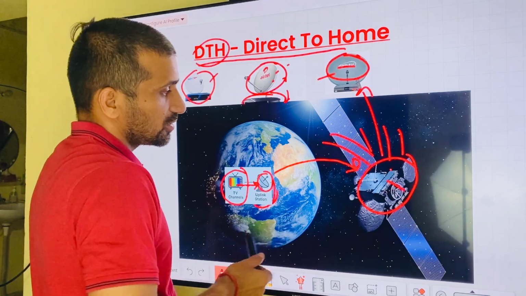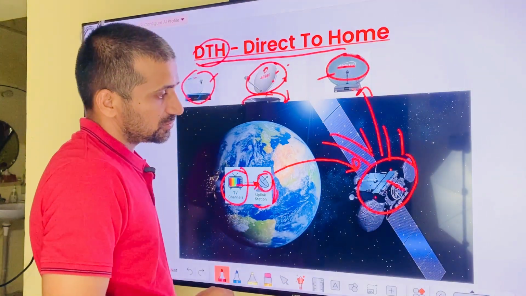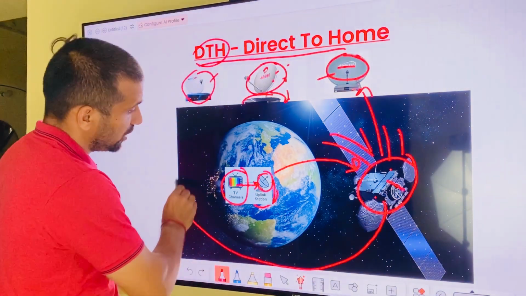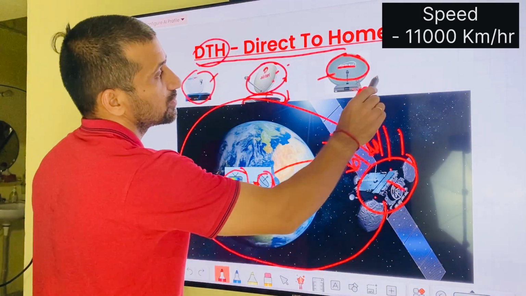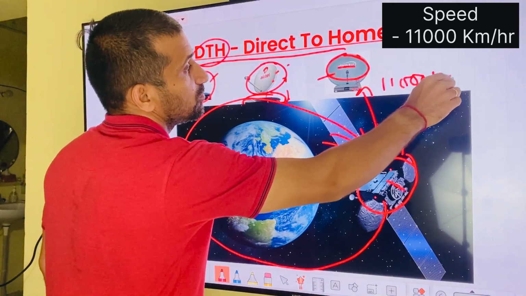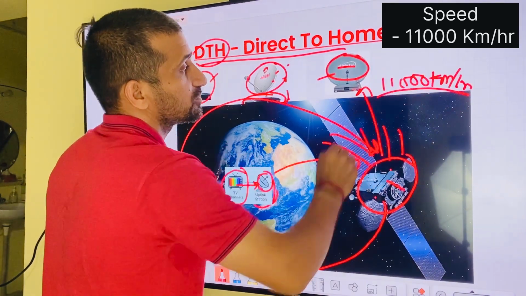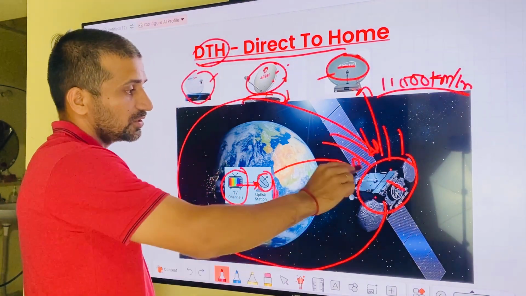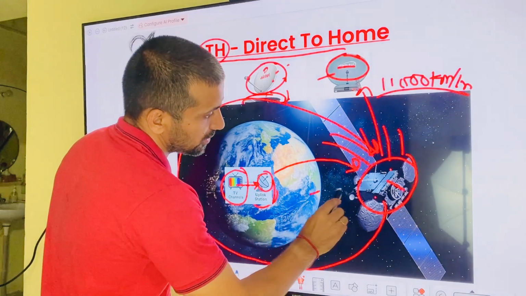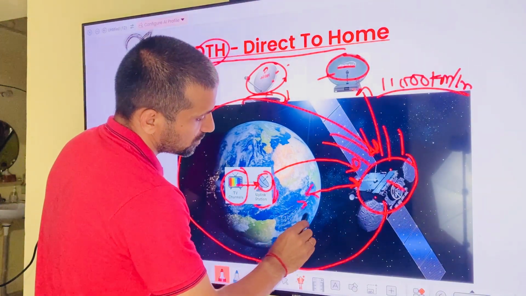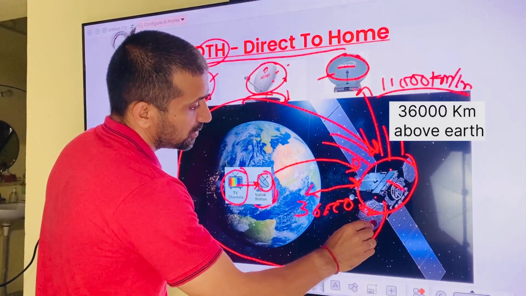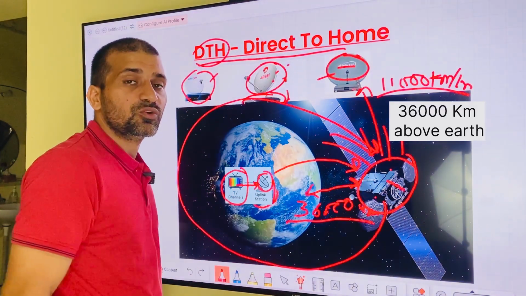First, this is the satellite which rotates around the earth at 11,000 kilometers per hour speed. It is rotating around the earth, and this satellite is almost 36,000 kilometers above the earth.